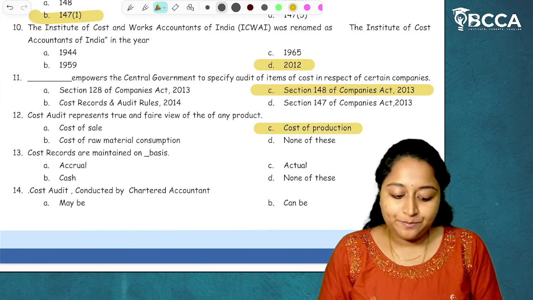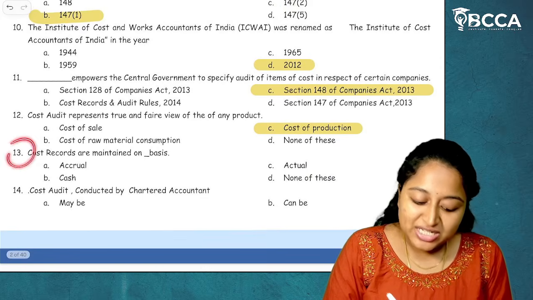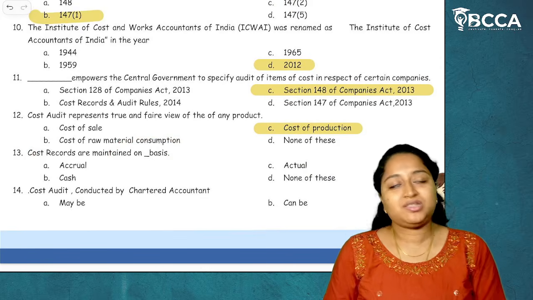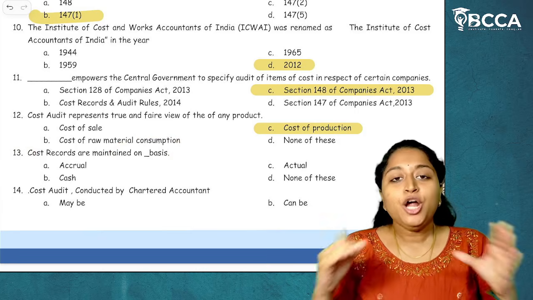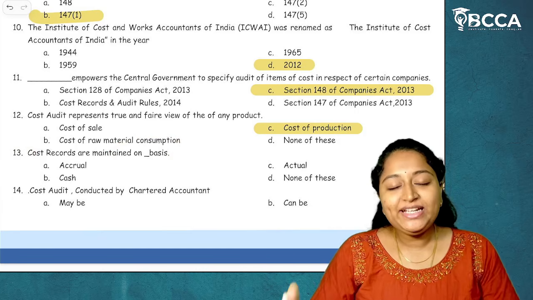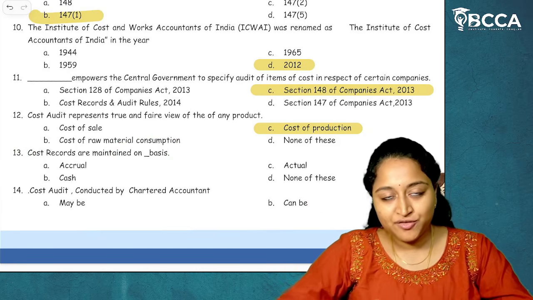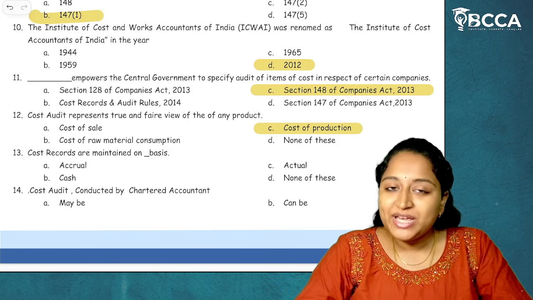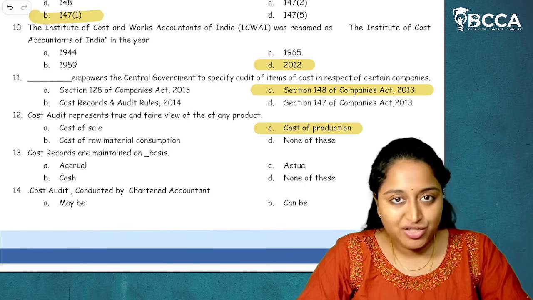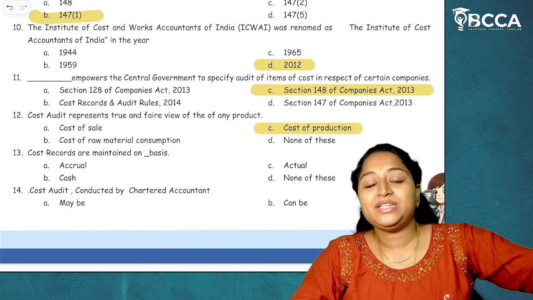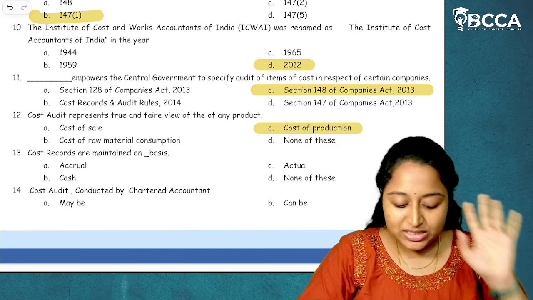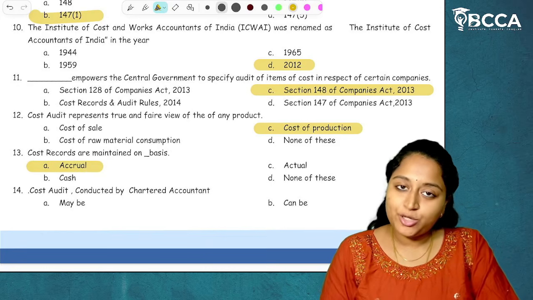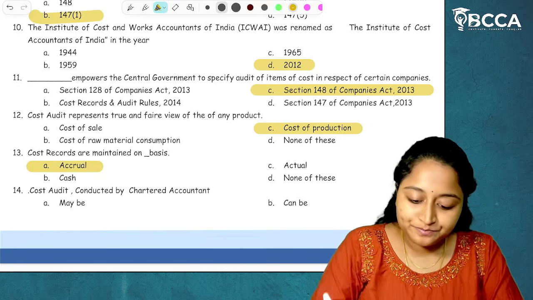I hope it's clear. Then question number 13. Cost records are maintained on which basis? It's a very basic question. Not only cost records, any documents you take, which is related to finance, which is related to costing, anything. Cash basis system is not there in the current generation. All the records are being maintained on accrual basis. So yes, the answer for this is also accrual basis. I hope it's clear. Moving on to the next.